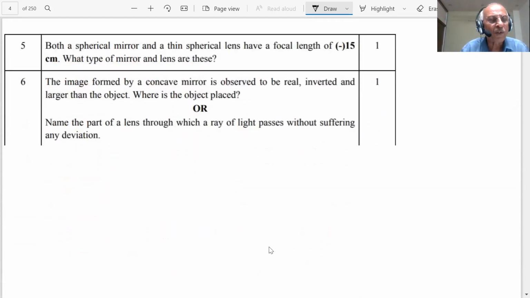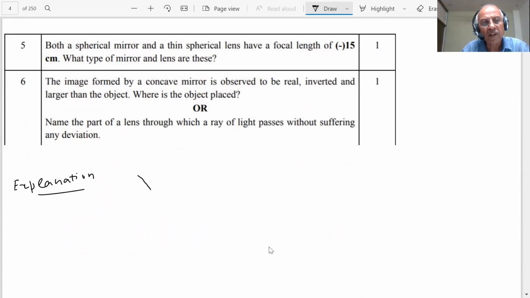Question number 5 is on the screen, student. Both a spherical mirror and a thin spherical lens have a focal length of -15. What type of mirror and lens are those? Explanation, student. This is my concave mirror; you already know the diagram. This is the pole.